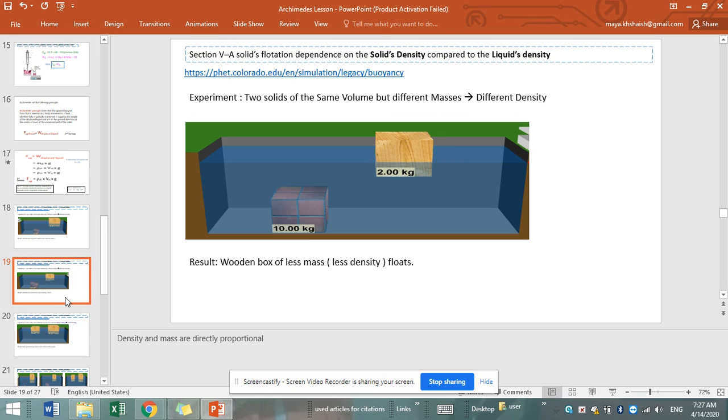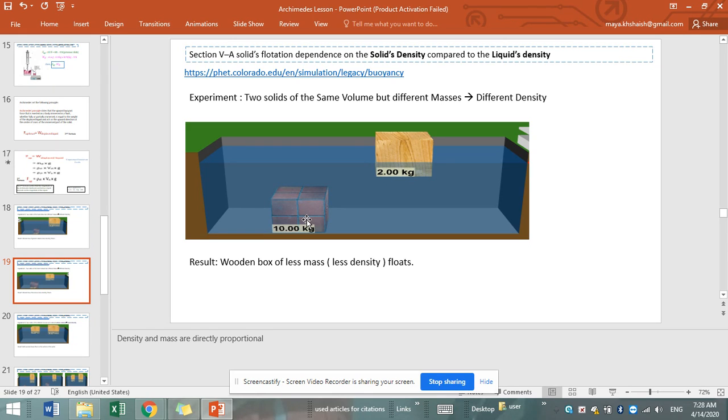In experiment 2, the two solids have the same volume now, but different masses. As you can see, the rocky one has a mass of 10 kilograms, and the wooden one is 2 kilograms. So according to the formula, density equals mass over volume. For the same volume, the mass and the density are directly proportional.